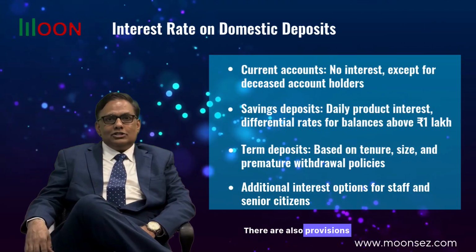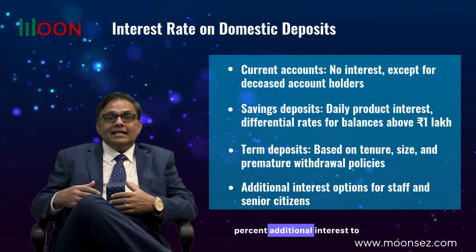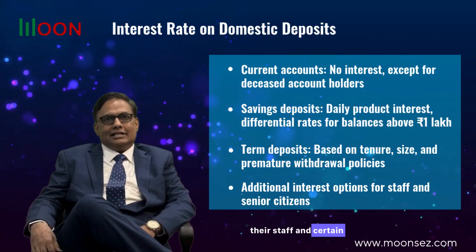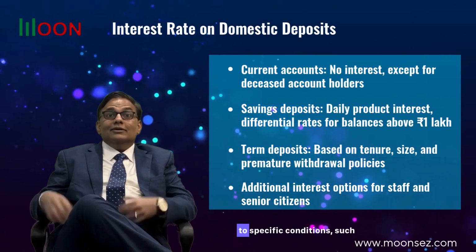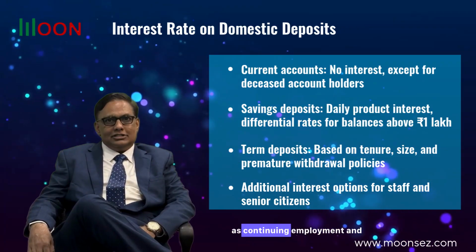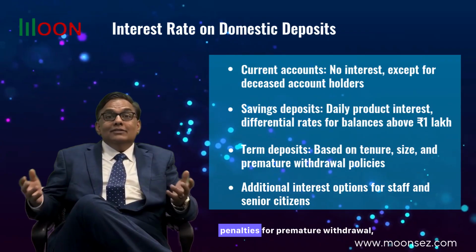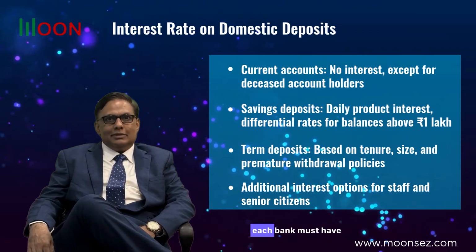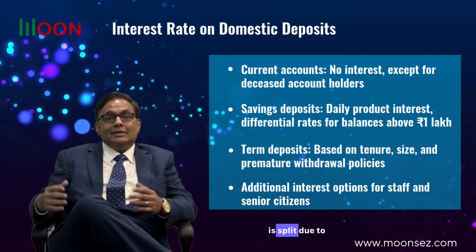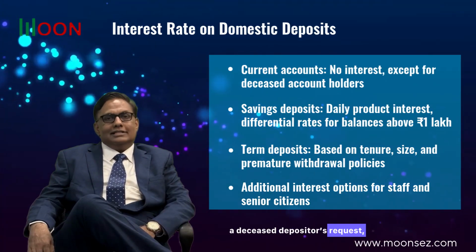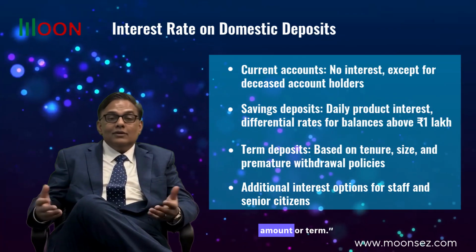There are also provisions for additional interest on deposits. Banks can offer 1% additional interest to their staff and certain executive roles on term deposits. However, this is subject to specific conditions, such as continuing employment and not exceeding certain limits. When it comes to penalties for premature withdrawal, each bank must have a comprehensive policy in place. If a term deposit is split due to a deceased depositor's request, no penalty will be levied, provided there are no changes to the amount or term.